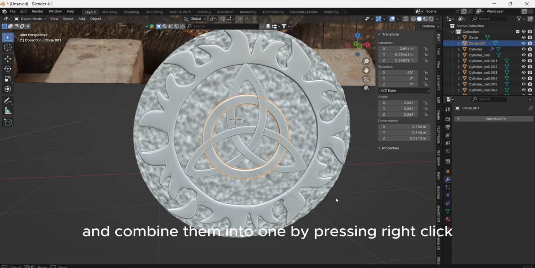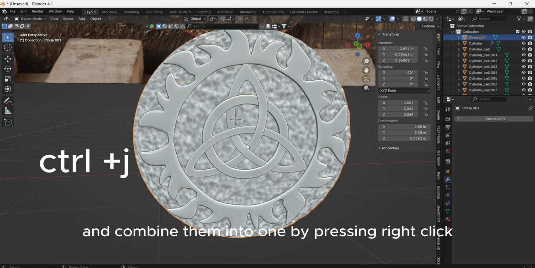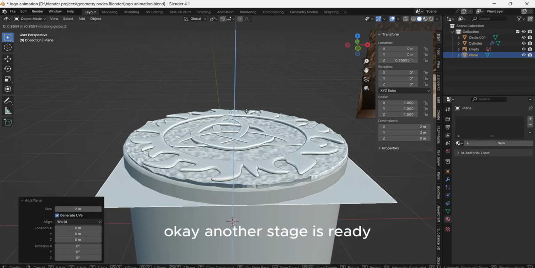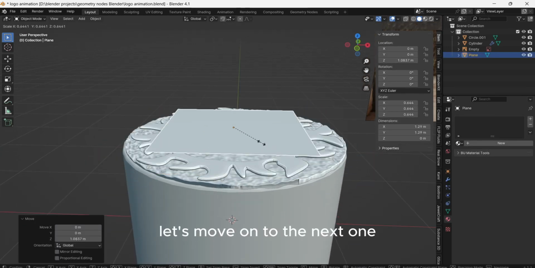Select all four and combine them into one by pressing right-click and join. Okay, another stage is ready. Let's move on to the next one.